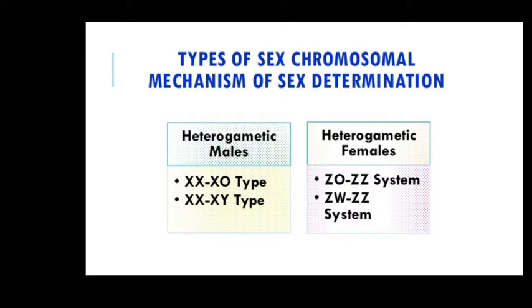In sex determination, we have to know about autosomes and sex chromosomes. In organisms where the two sexes are distinct, certain chromosomes, usually one or two in a diploid cell, differ from the rest in staining reaction and behavior during cell division. These chromosomes determine the sex of an individual. They are called sex chromosomes, and the rest of the chromosomes are said to be autosomes.